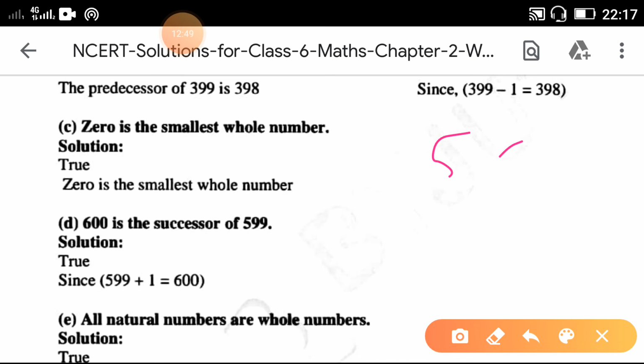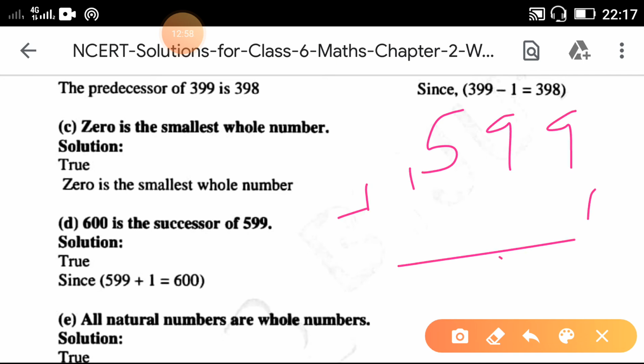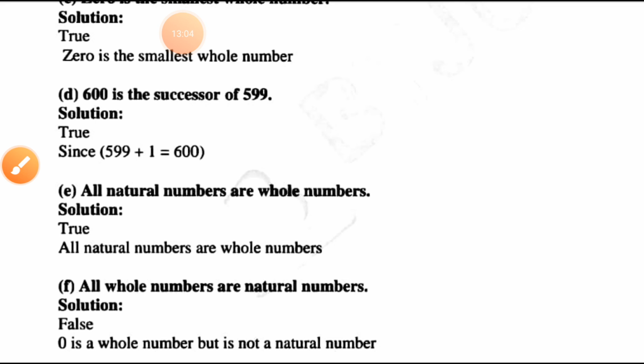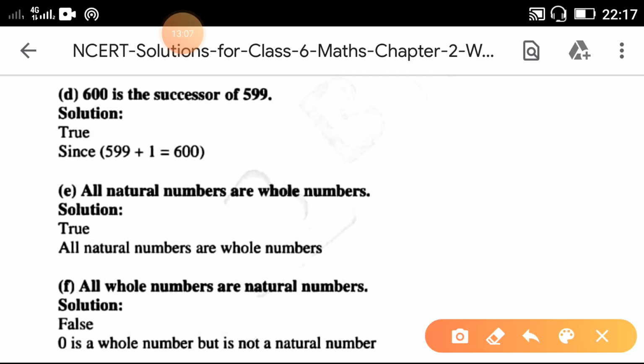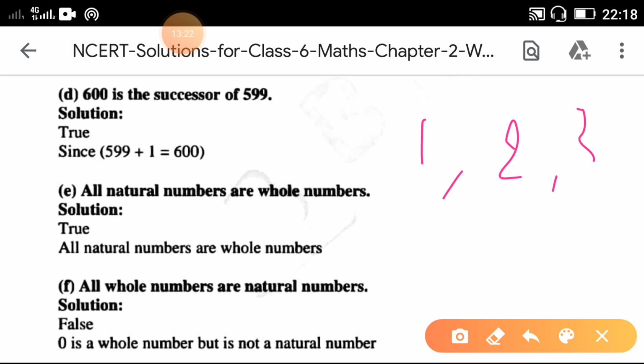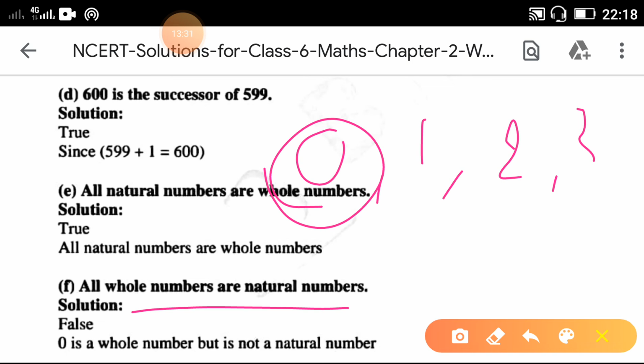Yes, 599 plus 1, so you will get 600. All the natural numbers are whole numbers. Yes, all the natural numbers are whole numbers. Because what are the whole numbers? All the natural numbers along with 0, so it is true. All whole numbers are natural numbers. False, because natural numbers start from 1 only, whereas whole numbers start from 0. So all whole numbers are not natural numbers. Here 0 is not a natural number, so it is false.